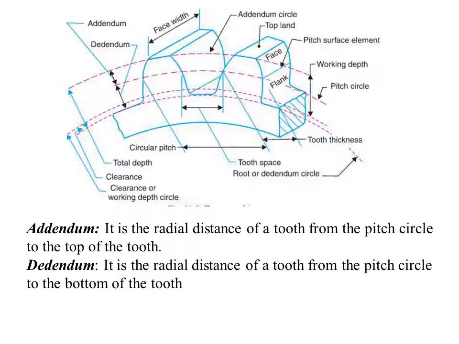Next definition is regarding addendum. This part is called the addendum and can be clearly seen. It is nothing but the radial distance from the pitch circle, this is the pitch circle, to the top of the teeth. So this distance is defined as the addendum. And if we come to the dedendum part, it is the radial distance of a tooth from the pitch circle to the bottom of the tooth. This is the pitch circle, this is the bottom, and this radial distance is called the dedendum.